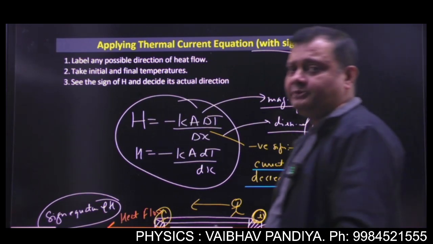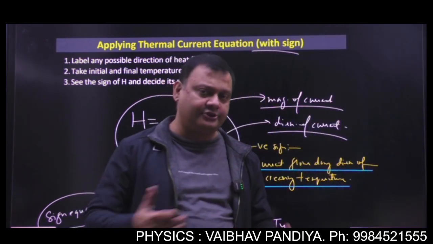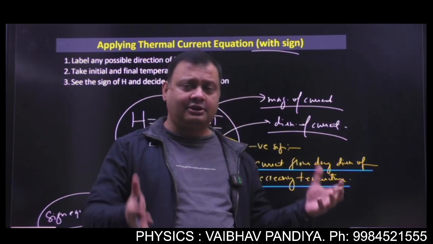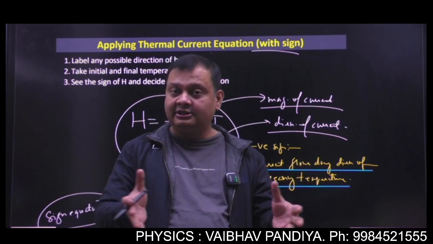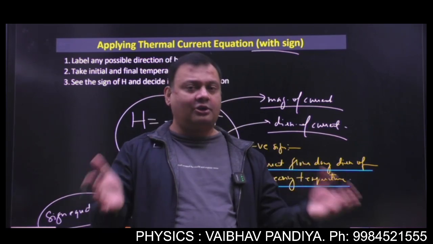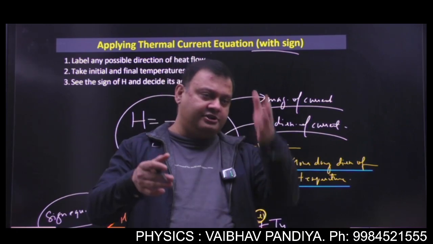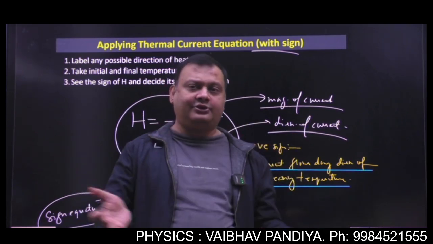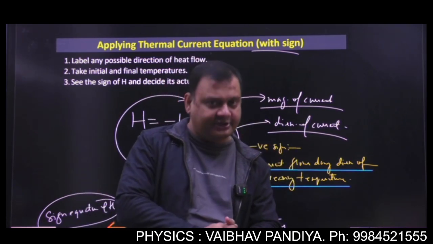So this is your lecture 1 of thermal conduction. Now we'll continue in lecture 2, and in lecture 2 we'll be doing problems on how we apply this equation, how we find resistors in series, how we find resistors in parallel, how we can find the temperature of the interface of two slabs, and how we can find the temperature of the junction of three rods. Okay, so we'll meet in the second lecture of thermal conduction.